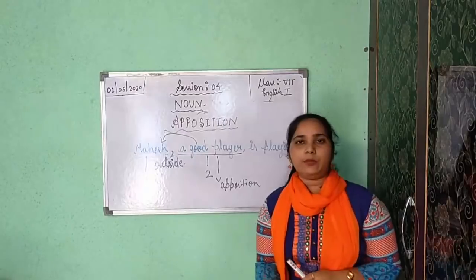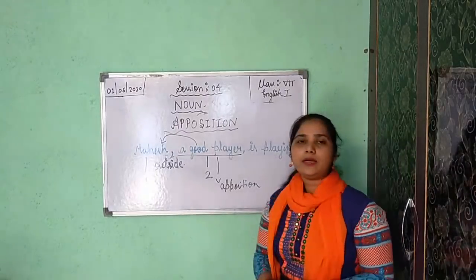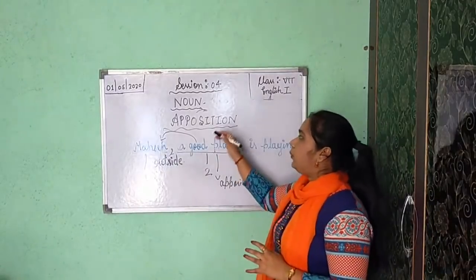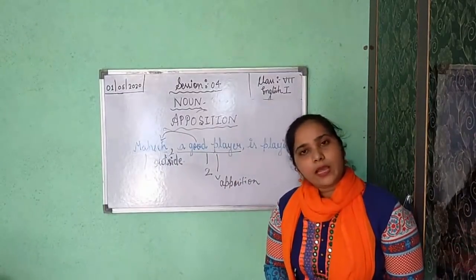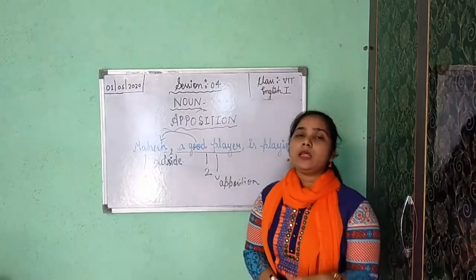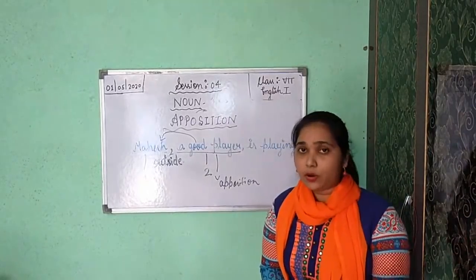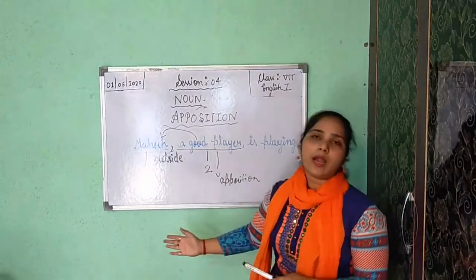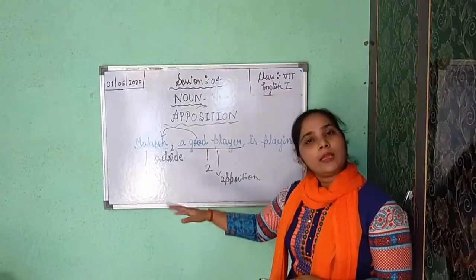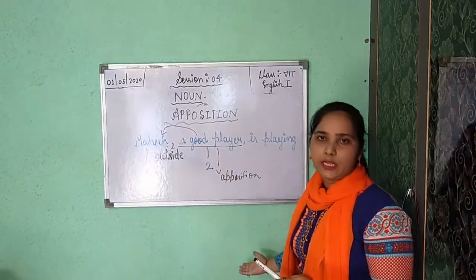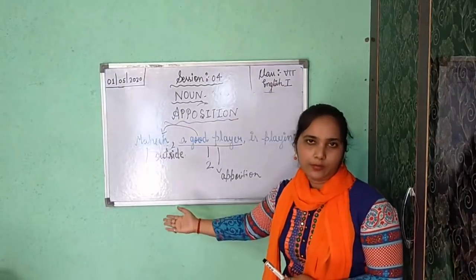You can frame many examples from your side too and try to make them. So now, when we use apposition in a sentence with nouns or noun phrases, the second noun which is explaining or describing the first noun is called apposition of the first noun.